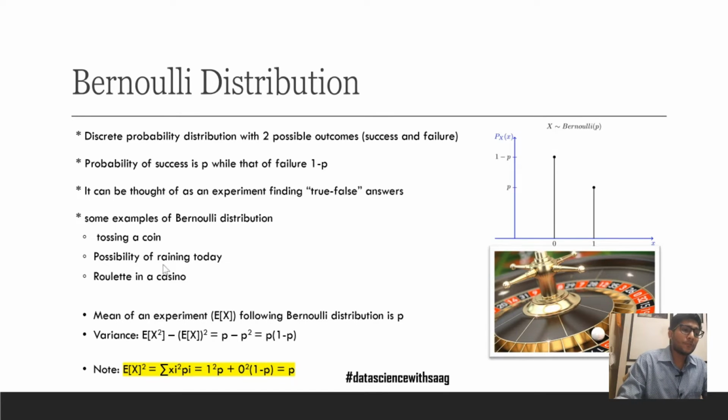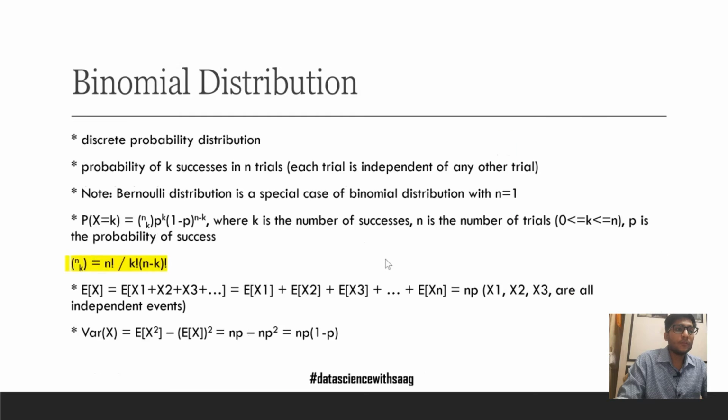We can see from the formula below how the expectation of x square is p. Okay. Let us proceed further with binomial distribution. Binomial distribution is again a discrete probability distribution, right? Now, probability of k successes in n trials. Each trial is independent of any other trial. If the trials are not independent of each other, it would not be a binomial distribution. This is a very important requirement in a binomial distribution.